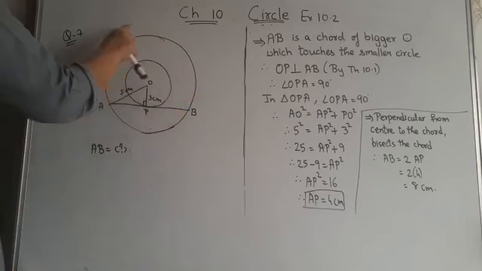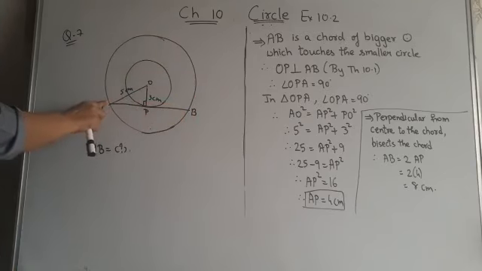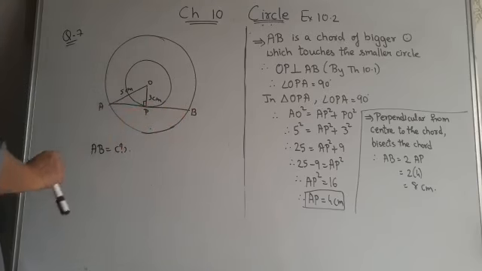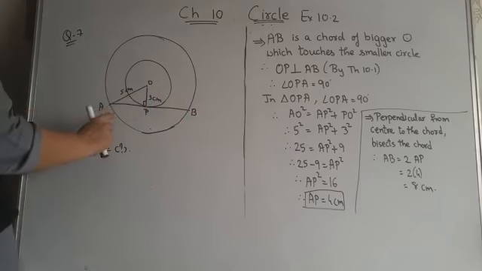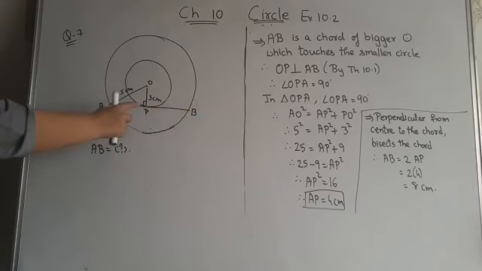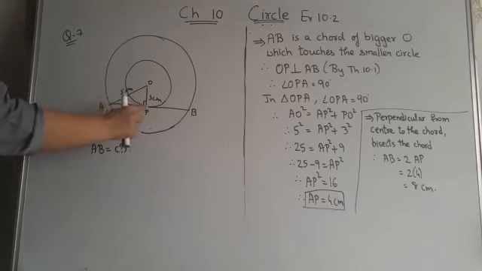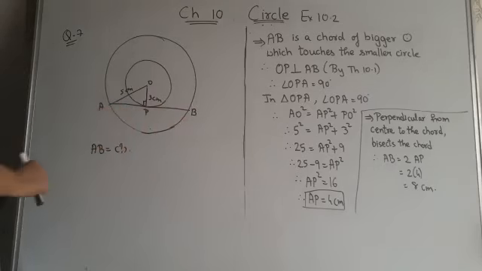Again I am repeating, find the length of the chord of larger circle which touches the smaller circle. So here you can see this chord of bigger circle touches the smaller circle, and we have to find out this AB. Now children, AB is a chord of bigger circle which touches the smaller circle. Now OP is radius, AB is tangent. You all know that radius and tangent are always perpendicular according to theorem 10.1. So as it is perpendicular, angle OPA equals 90 degree.